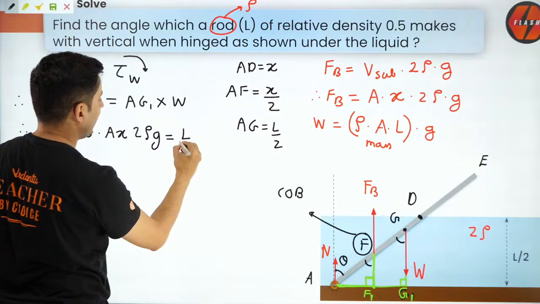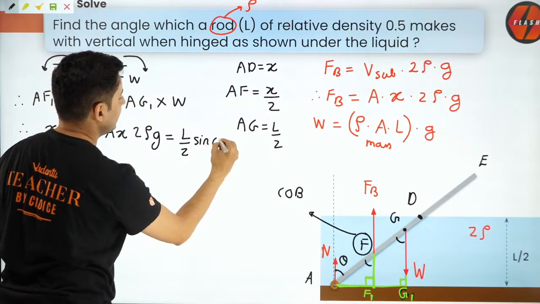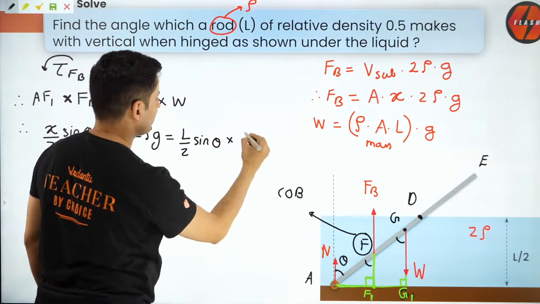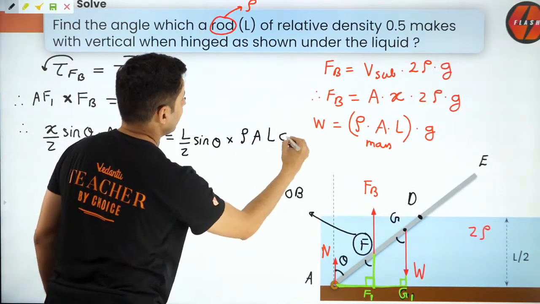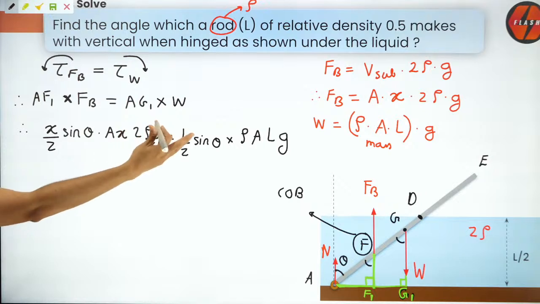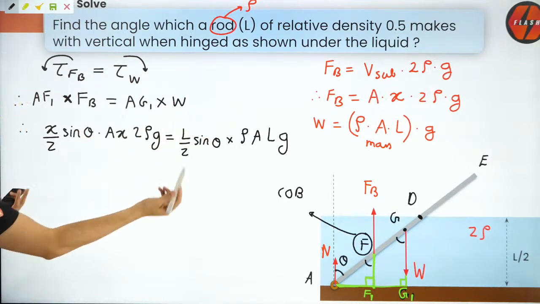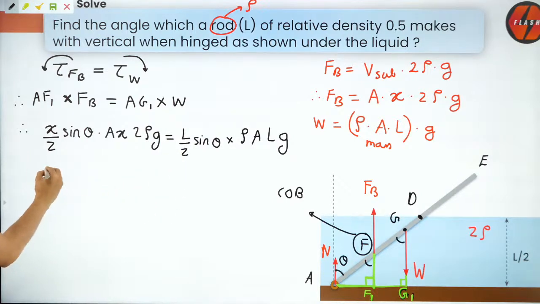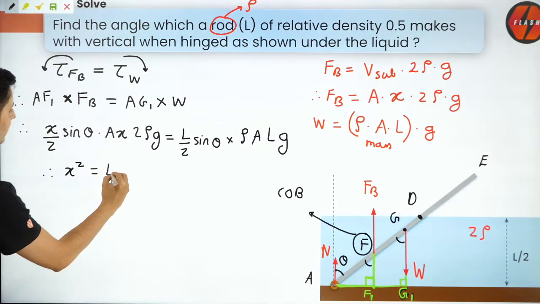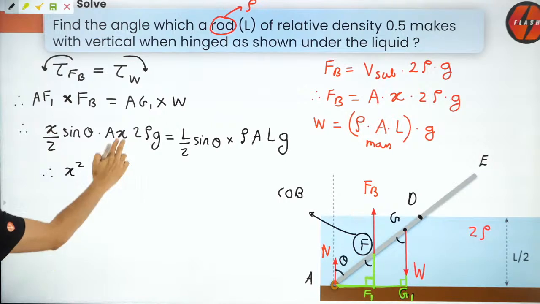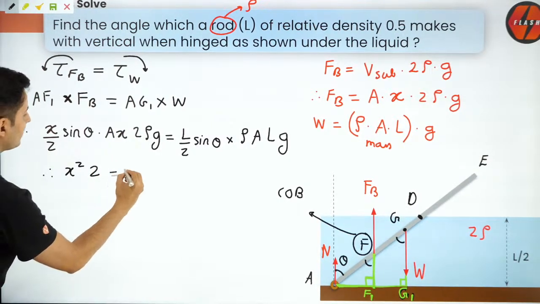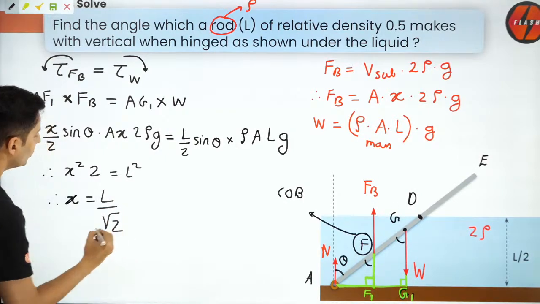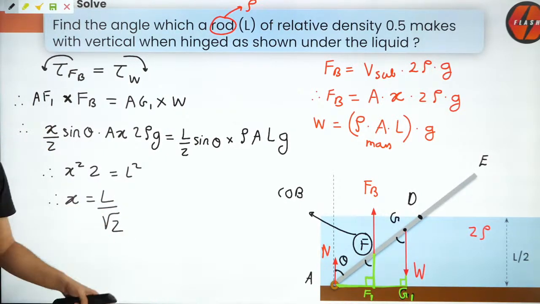So it is L by 2 sine theta, into the weight. What is the weight? Rho A L into g. Now see what all gets cancelled. Sine and sine get cancelled. A gets cancelled, rho gets cancelled, g gets cancelled, 2 gets cancelled. So I just have 2X squared equal to L squared. Therefore X is L by root 2. This is what I got: X is equal to L by root 2.